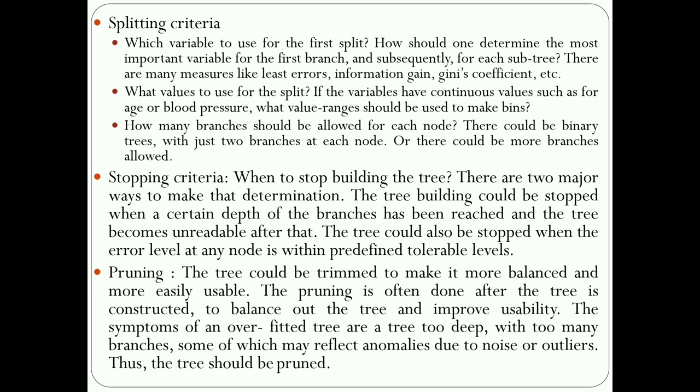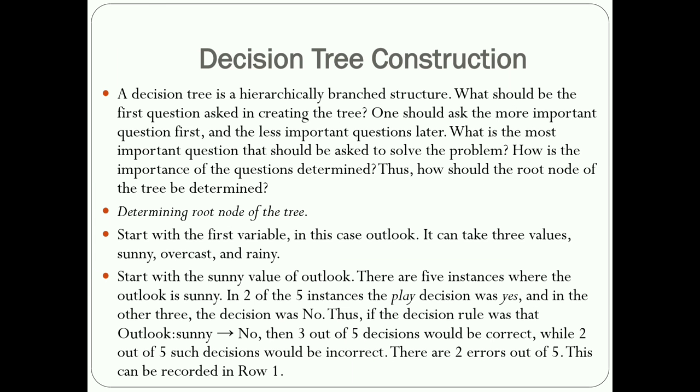Next is pruning. Pruning, as already explained, is when we remove the subnodes from the decision nodes. This process is called pruning. The overfitted tree means having too deep and too many branches, reflecting some noise and outliers. So the tree should be pruned, which means you remove the subnodes from the decision nodes.